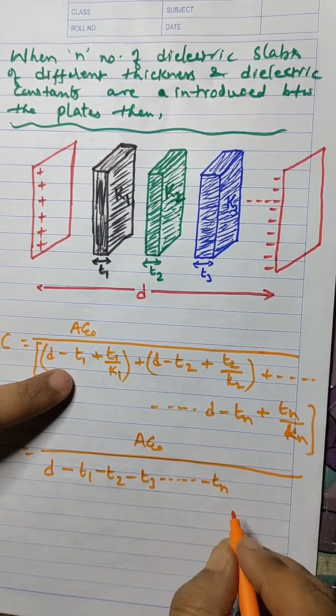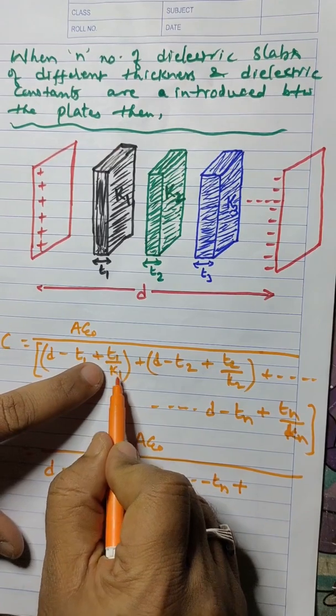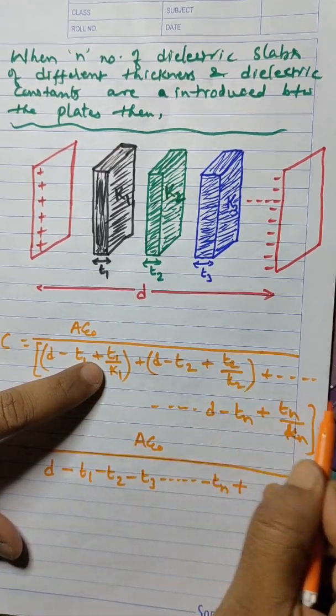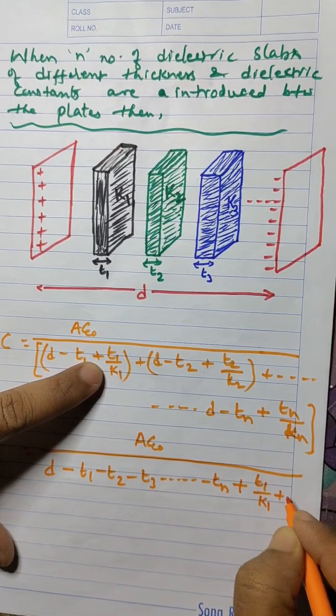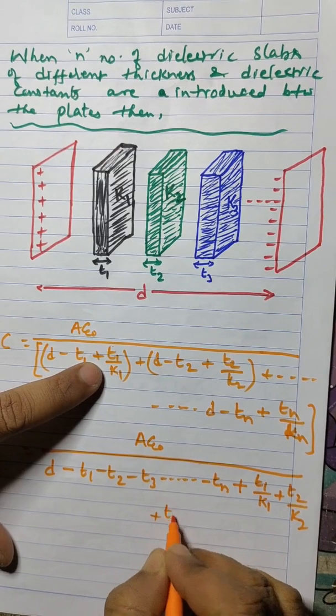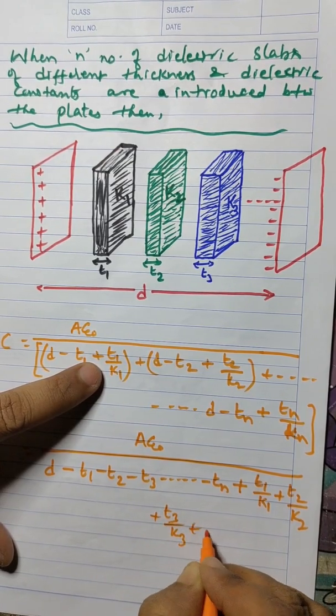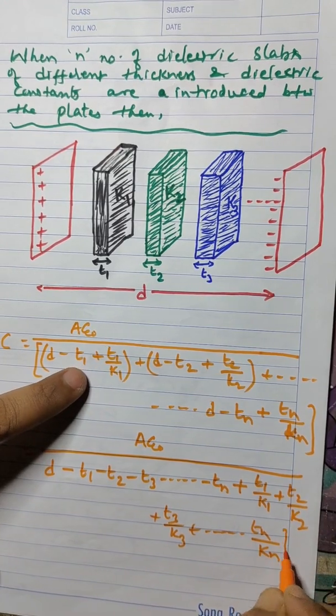Similarly plus, therefore it is left with T1 by K1, T2 by K2 and so on. That means T1 by K1 plus T2 by K2 plus T3 by K3 and so on, Tn by Kn we can write.